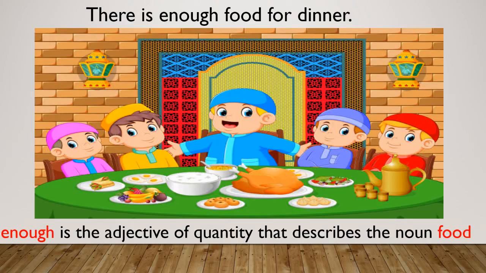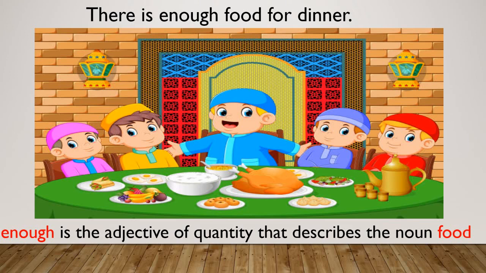For example, student, there is enough food for dinner. So here I can ask the question, how much food is there for dinner? So the answer will be there is less food for the dinner, or enough food, or sufficient food. Here you will not give the answer like there is one food, there is two food. So here you have to say the quantity of food is available for dinner, because food is an uncountable noun.